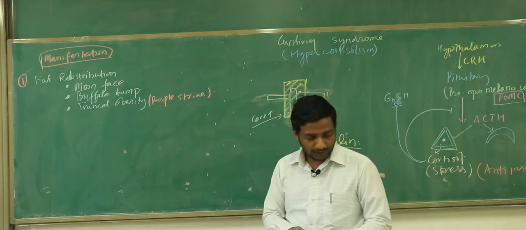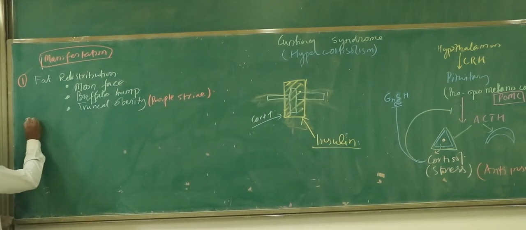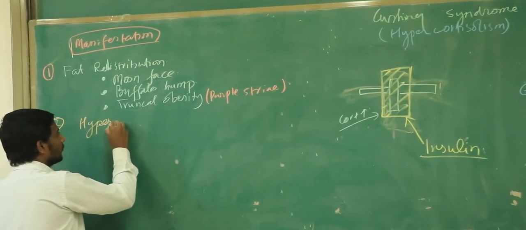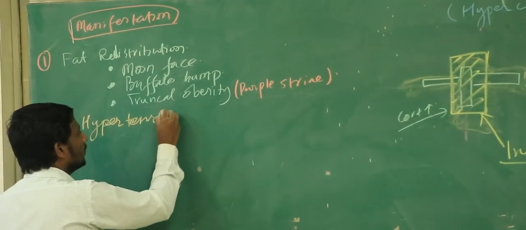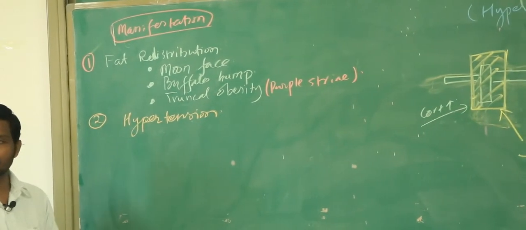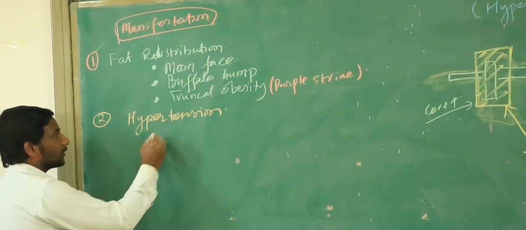Okay, so now let's go further. The first one we learned about here is the fat redistribution. The second very common manifestation this patient comes to us with is hypertension. Right, the patient is having hypertension. Another very big problem with this patient of Cushing syndrome. Now, why does the patient develop hypertension? There are in fact two reasons behind that.